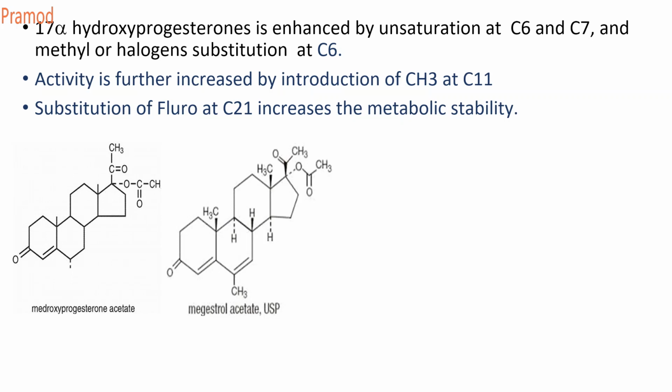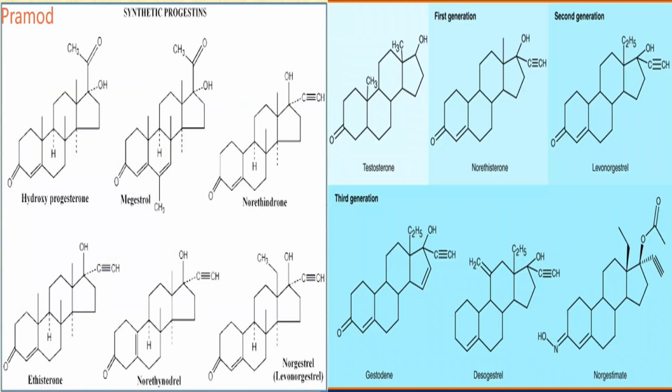So what is medroxyprogesterone? The OH is converted into an acetate group, OCOCH3, at the 17 alpha position. That is medroxyprogesterone, which contains a methyl group at the 6th position. Megestrol contains a methyl at the 6th position and a double bond at the 6th and 7th positions. So these are some of the examples.